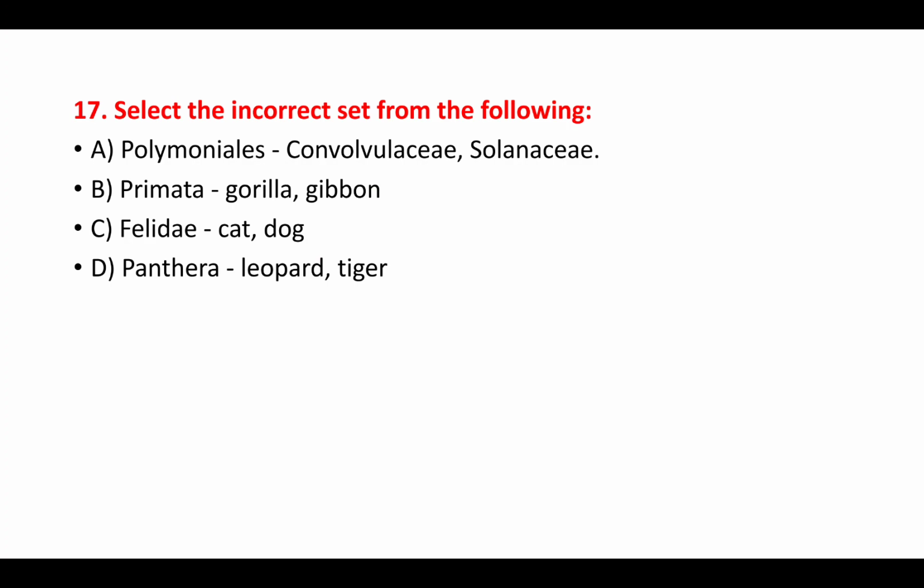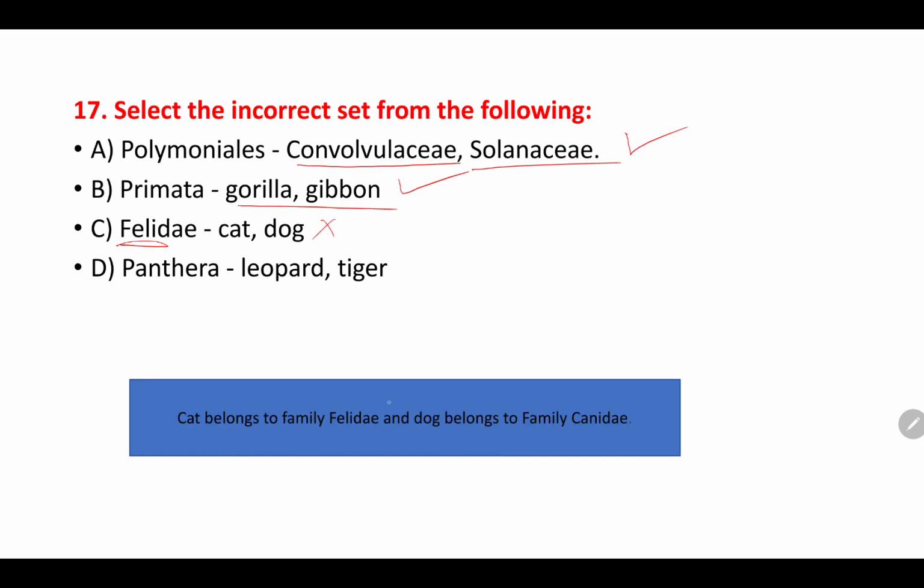So option A, Polemoniales have Convolvulaceae and Solanaceae family. Yes, this is true. The order Primata has gorilla and gibbon included in them. Yes, this is also true. But Felidae, see, this is a family, but they have included both cat and dog in the same family. But this is false. Why? Because cat belongs to a family called Felidae, but dog belongs to Canidae. So this is incorrect.